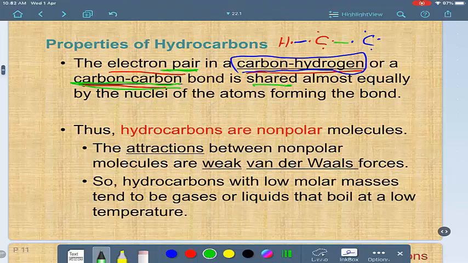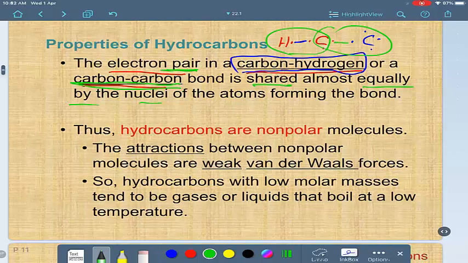And the sharing between carbon and hydrogen or between carbon and carbon is almost equal by the nuclei of the atoms forming this bond. Yes, it's equal between carbon and carbon, but in carbon and hydrogen almost equal because there's no big difference between them in their electronegativity as we studied before. So they are almost equal in their sharing.